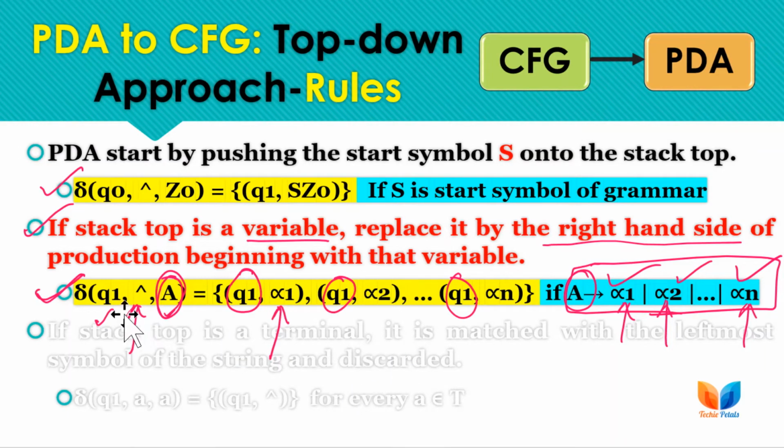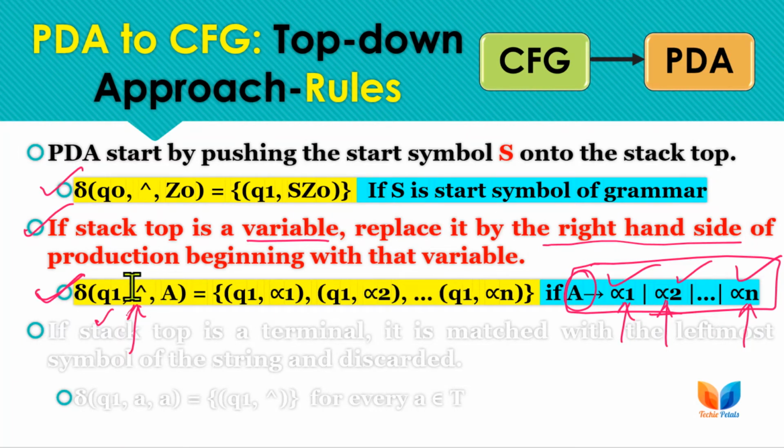So from Q1, with A as the stack top, we stay at Q1 and replace the stack top with alpha 1, or we stay at Q1 and replace the stack top with alpha 2. We have to take all the right-hand side options here. If you have studied the non-deterministic PDA that we covered in the previous lecture, this is its form, where we have a null transition with a stack symbol and multiple options.